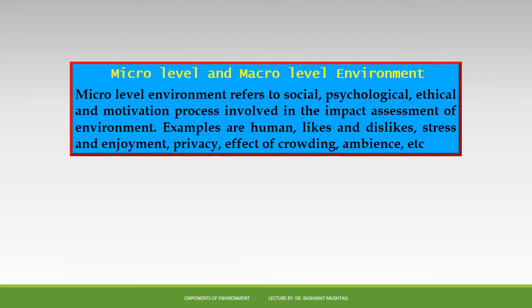The third type is micro-level and macro-level environments. Micro-level environment refers to the social, psychological, ethical, and motivational processes involved in the impact assessment of the environment. Examples are human likes and dislikes, stress and enjoyment, privacy, effect of crowding, ambience, etc.